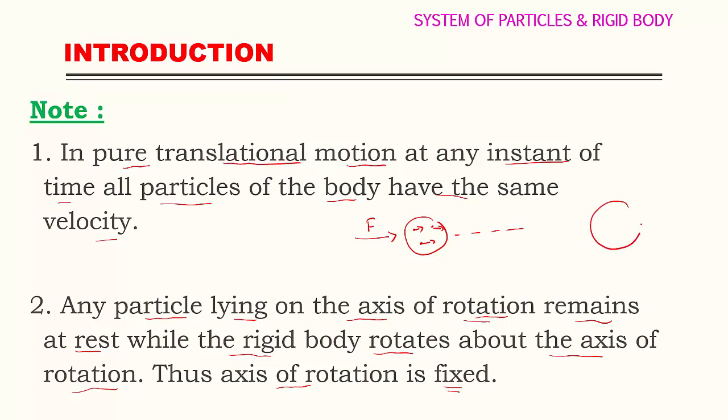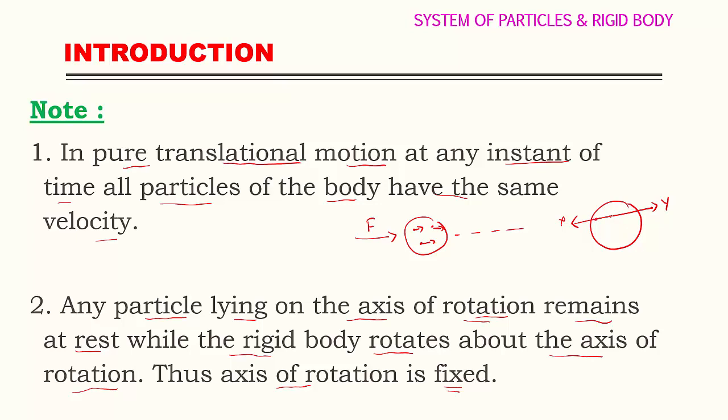This is an object and this is the axis of rotation. XY is taken as the axis of rotation. So any particle lying on this axis remains at rest while the rigid body rotates about the axis of rotation. Thus the axis of rotation is fixed here. It means the axis is not moving.